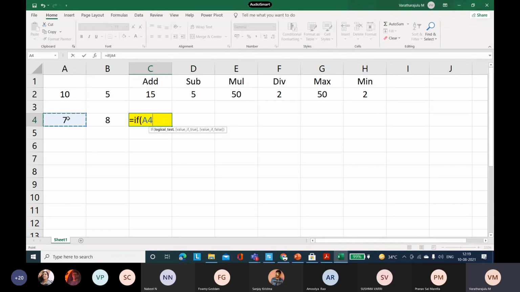Now I am concerned about A4. If my A4 is greater than 8, then what has to be done when this logical test is true? Here I am concerned about a text alone, and the text must be: A4 is greater.